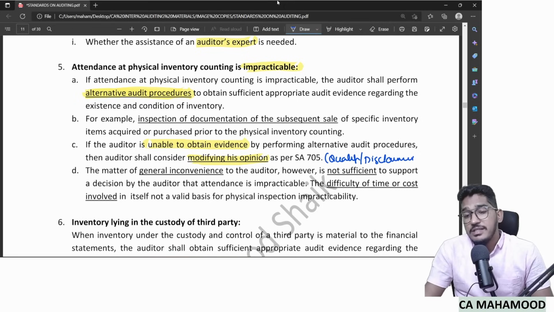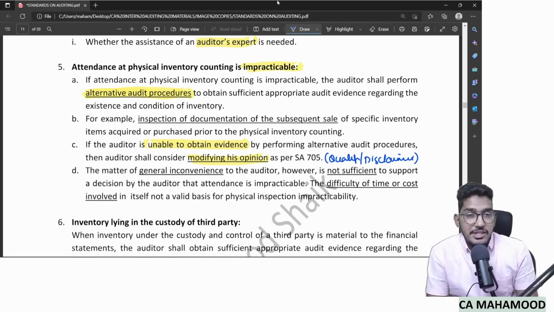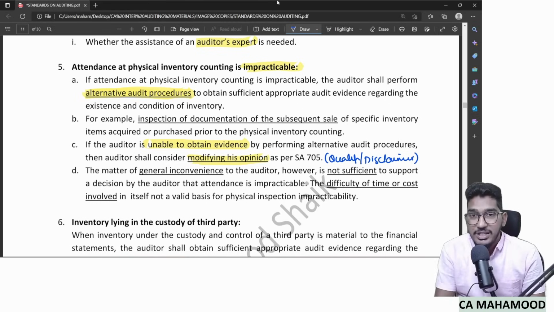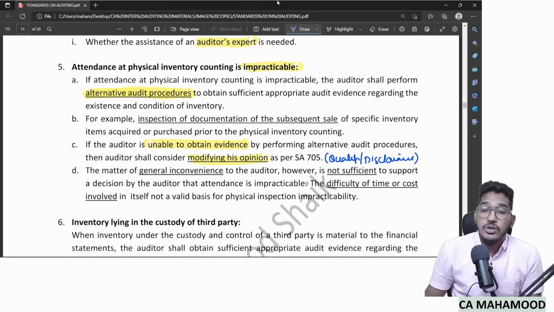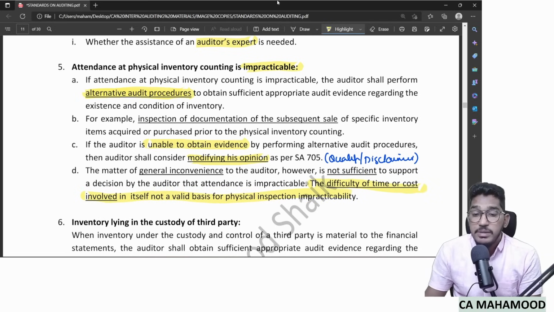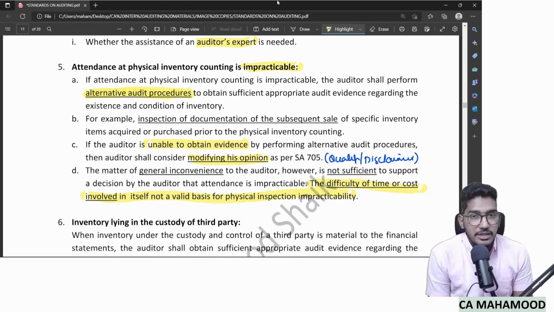Sir, why qualified or disclaimer? Because this is a case where you are unable to obtain audit evidence. So consider giving either a qualified opinion or a disclaimer of opinion. And one important thing here: the difficulty of time or cost involved. This sentence is very important for true or false statements. The difficulty of time or cost involved is in itself not a valid basis for physical verification impracticability. Very, very important for true or false statements.